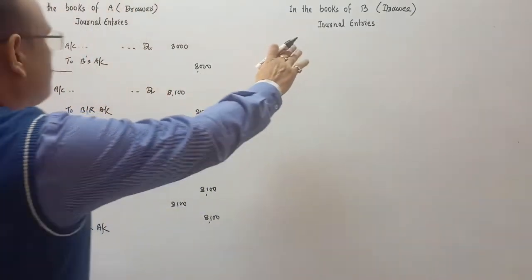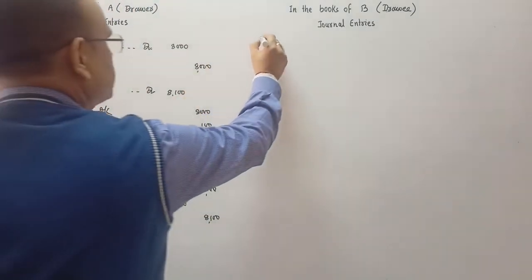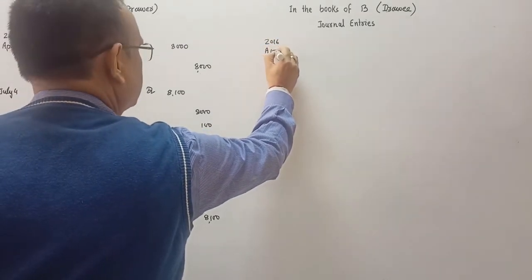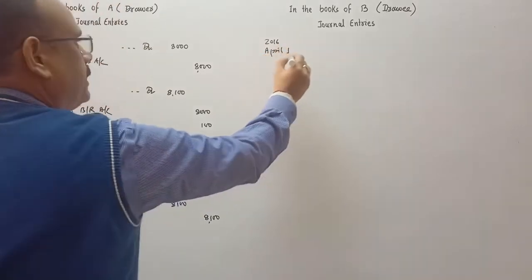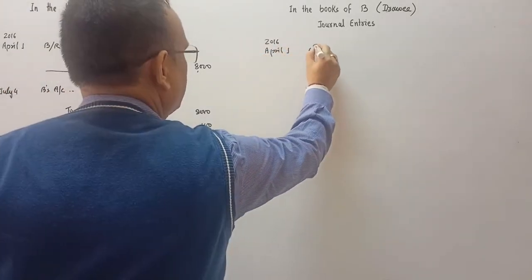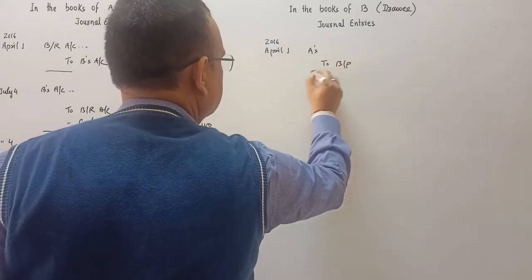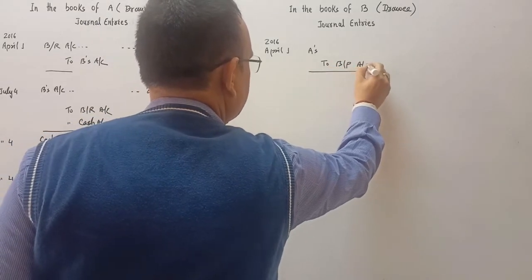Now in the books of B, the first entry he will do on April 1st when he accepts the bill. He will write A's account debit to bills payable account.